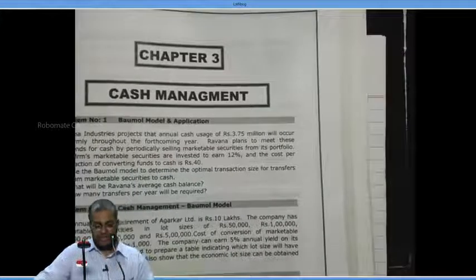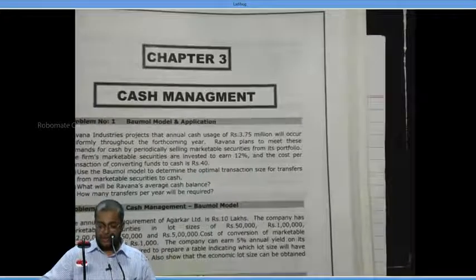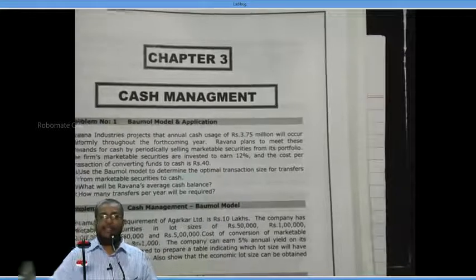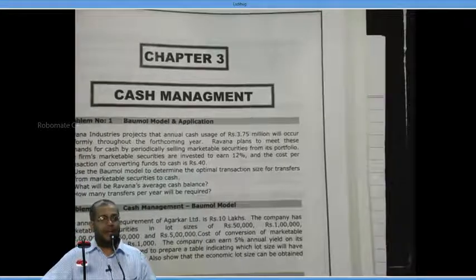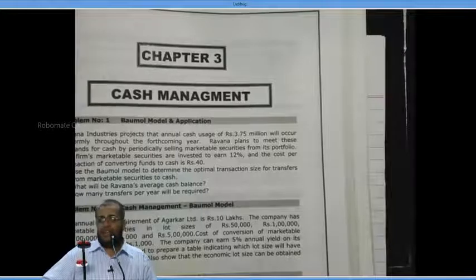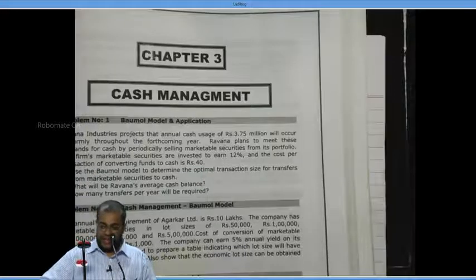Ravana Industries projects an annual cash usage of 3.75 million. What is 3.75 million? 37 lakh 50,000, and 1 million is equal to 10 lakhs. It will occur uniformly throughout the year.